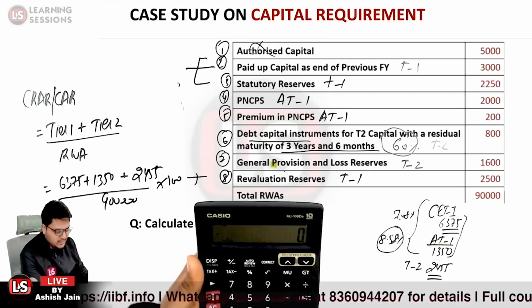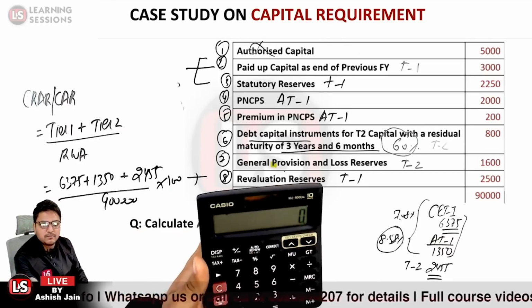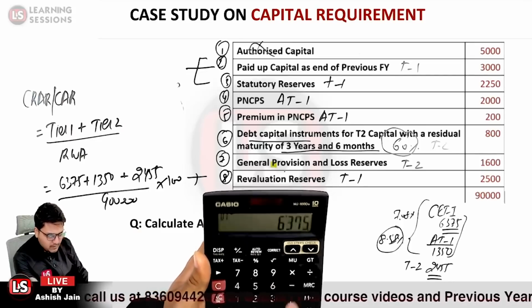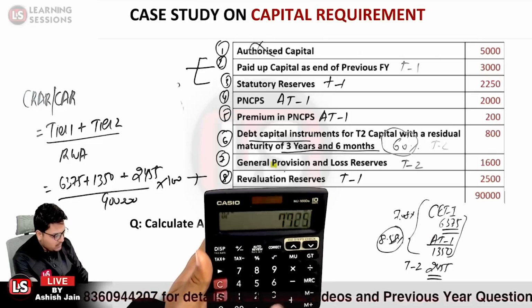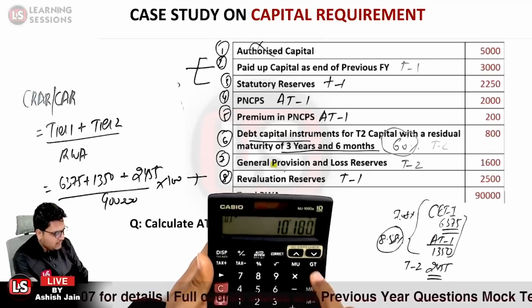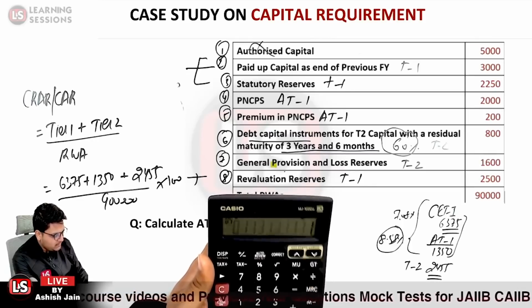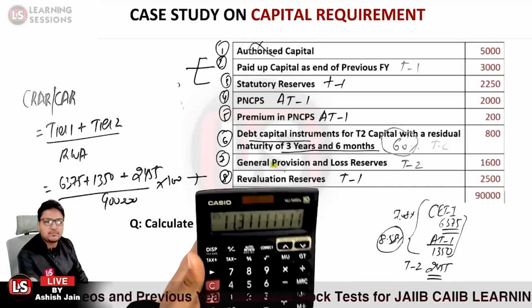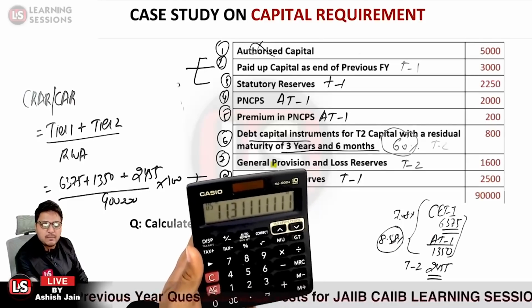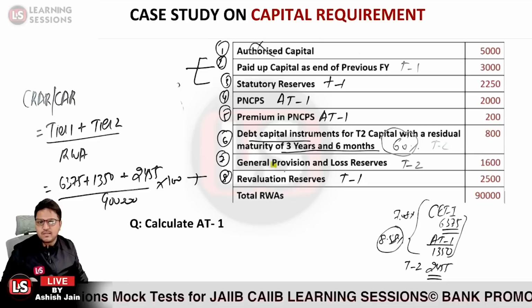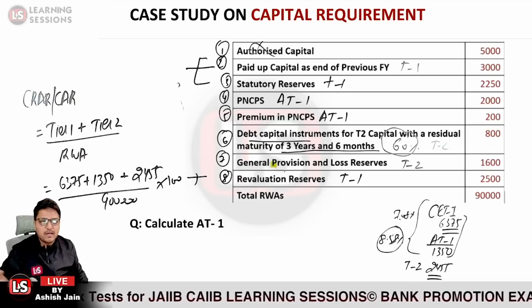Okay, so that is CRAR. That is basically 6375 plus 1350 plus 2455 divided by 90,000 multiplied by 100. So that is a percentage over here. That is 11.311%. Is that particular part clear over here?